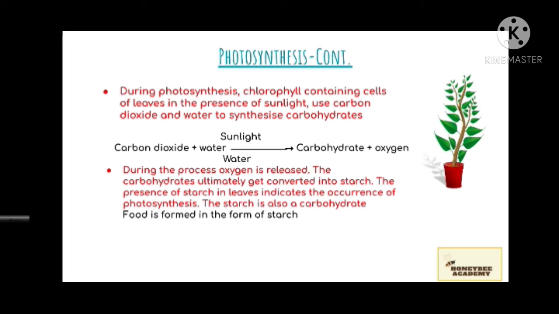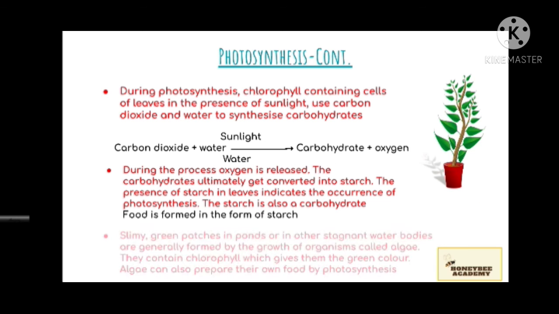The carbohydrates ultimately get converted into starch. The presence of starch in leaves indicates that photosynthesis is going on, and starch is also a carbohydrate. Thus, in the equation above, it is written carbohydrate plus oxygen. Food is prepared in the form of starch. To check if photosynthesis is going on, we can take a leaf and do an iodine test on it, and we will find that there is starch in it, indicating that photosynthesis is going on.